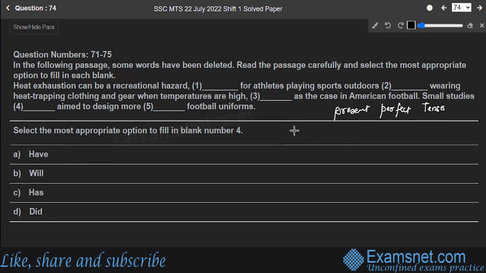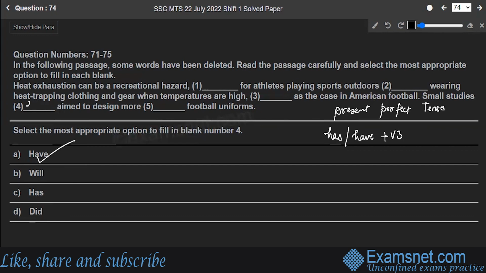So according to the rule for the same, I have, has, have, plus third form of verb. So the word aimed suggests the third form of verb aim, it can be identified as a sentence of present perfect tense. Hence, have is the most suitable answer to the question.